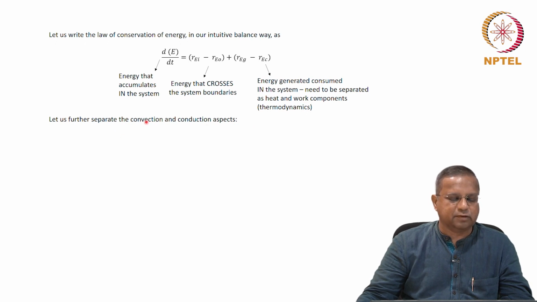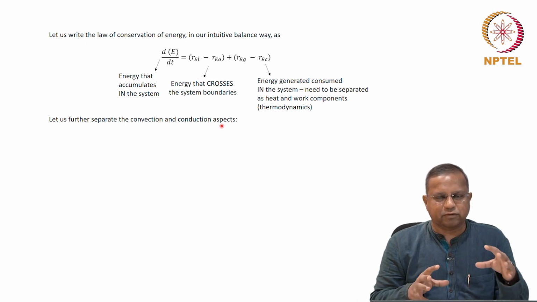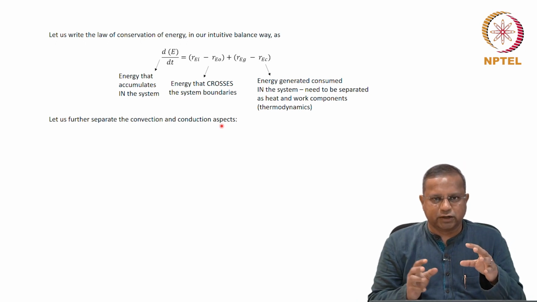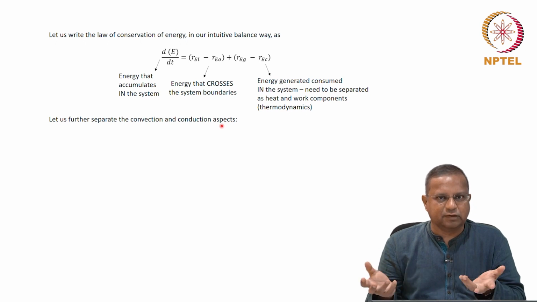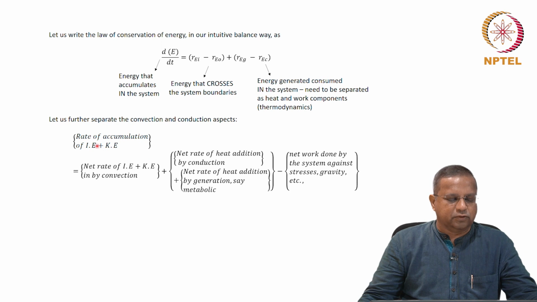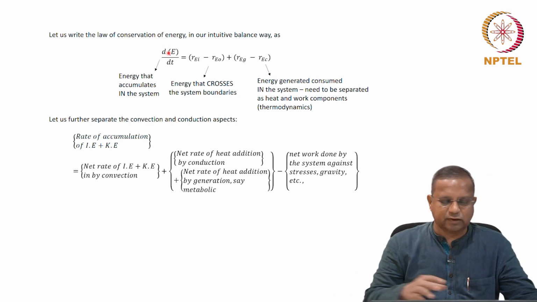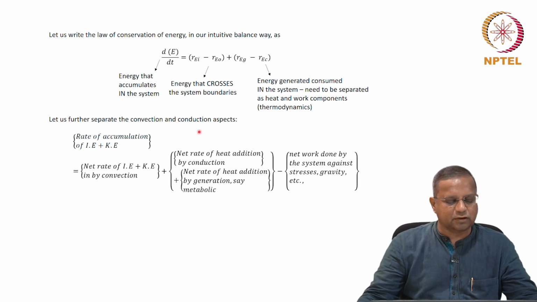Now let us separate the convection and conduction aspects. All these are to get it in terms of the parameters that are easy to measure or know. Okay, that's all. So we're going to write this as rate of accumulation of internal energy and kinetic energy. Those are the energies that we considered. If you go and look at the list, the rest we have coupled with others or whatever,